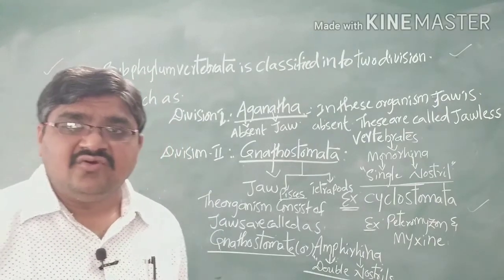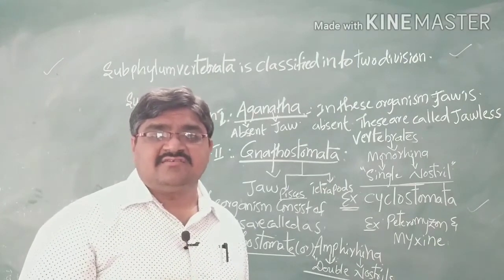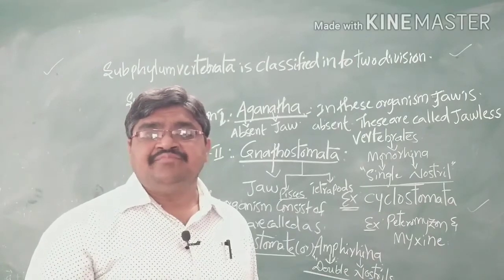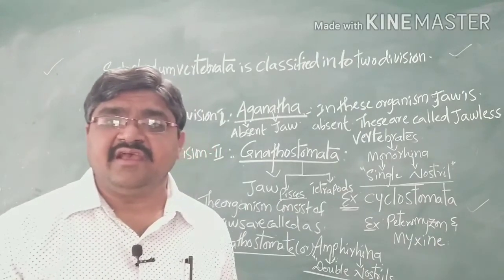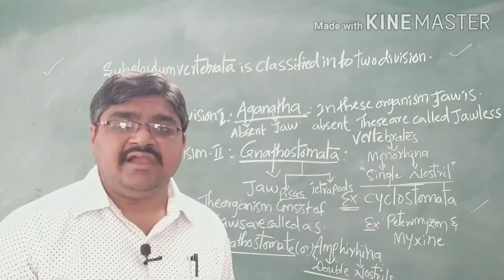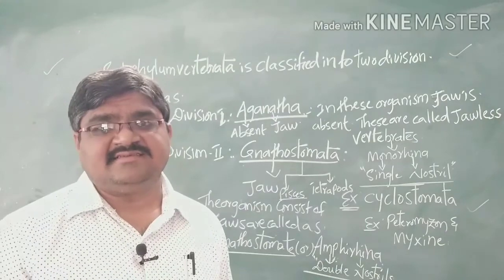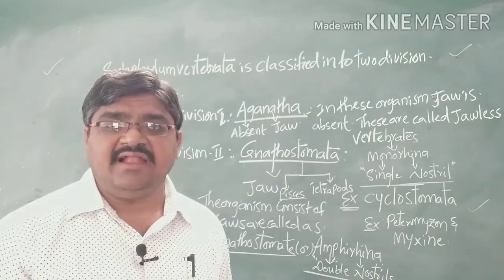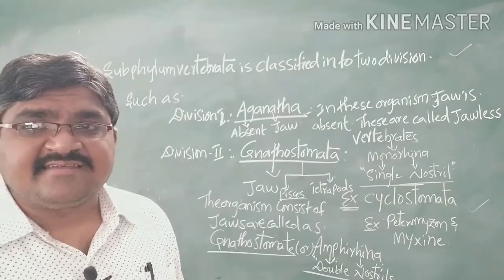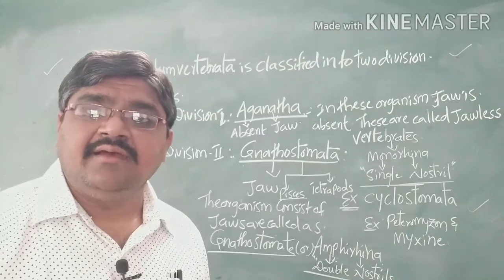It is divided into two superclasses: Pisces and Tetrapoda. The tetrapods have four legs, so we call them tetrapods. And these tetrapods are again classified into four classes: amphibians, reptiles, aves and mammals. Now we will go for a schematic representation of the subphylum Vertebrata.